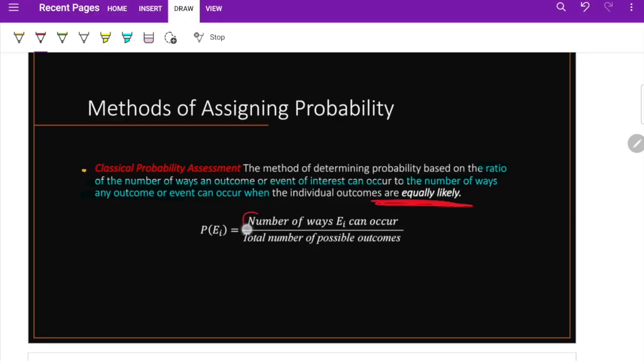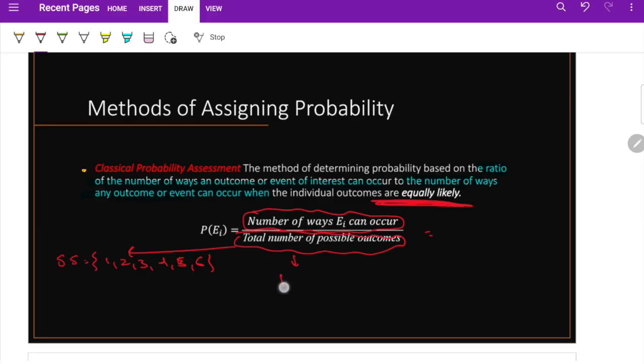So what we do is divide the number of ways E1 can occur over the total number of possible outcomes. In our previous example, what is the sample space, the total possible outcomes, SS? How many elements do we have? 6. And what is the number of E1?